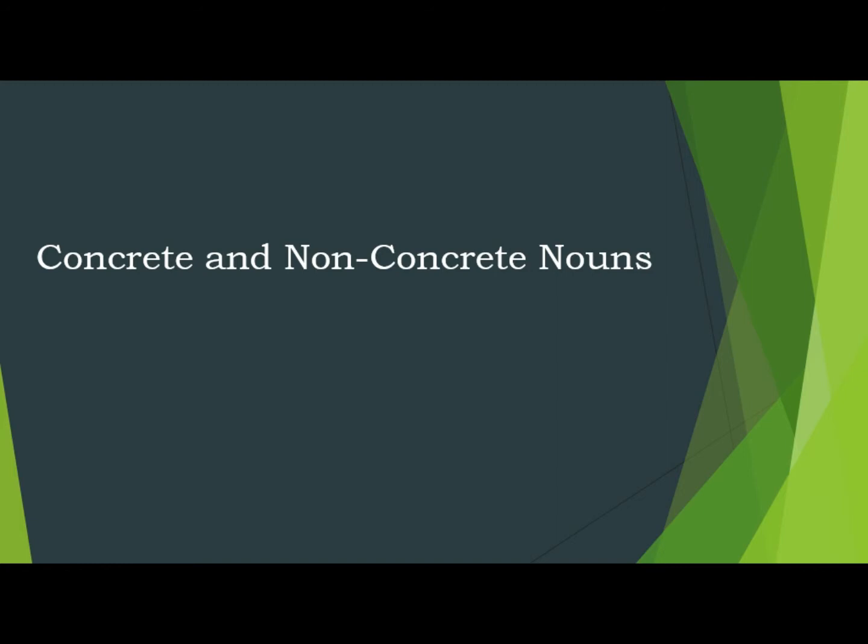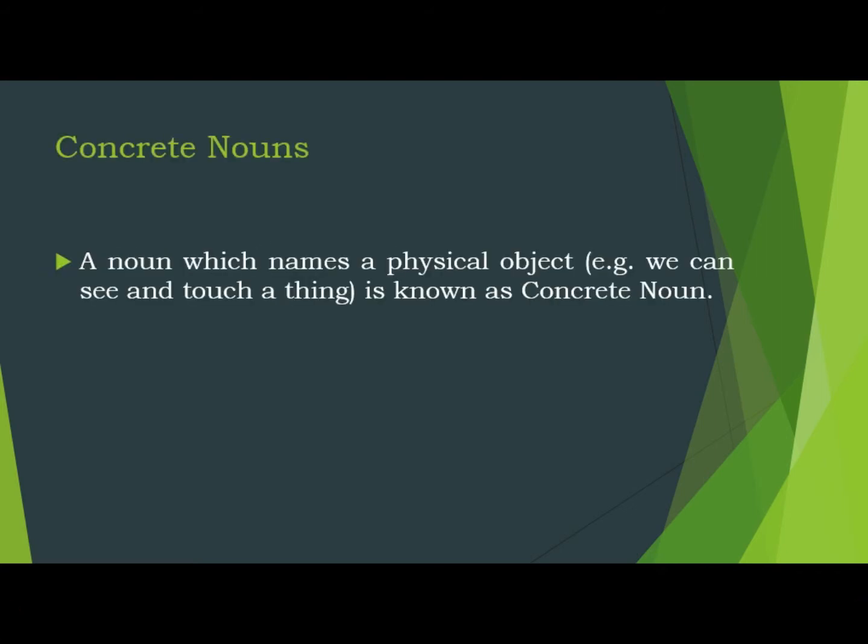Actually, as we see that there are two kinds of nouns, concrete and non-concrete nouns. First of all, we will focus on concrete noun. Let's see. Concrete noun, a noun which names a physical object. We can see and touch a thing, is known as a concrete noun.